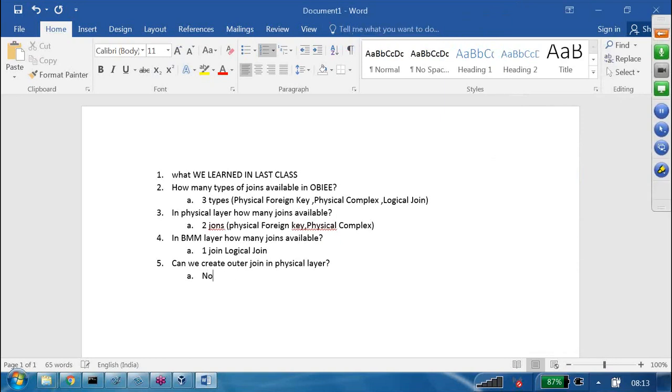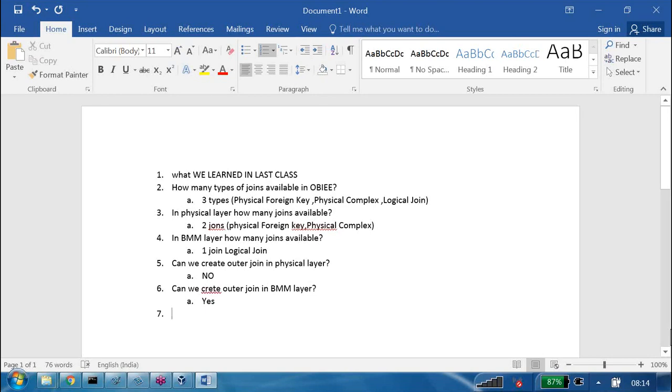If you want, you can speak out. Right. Next one, can we create an outer join in the BMM layer? Yes, we can create an outer join in the BMM layer.